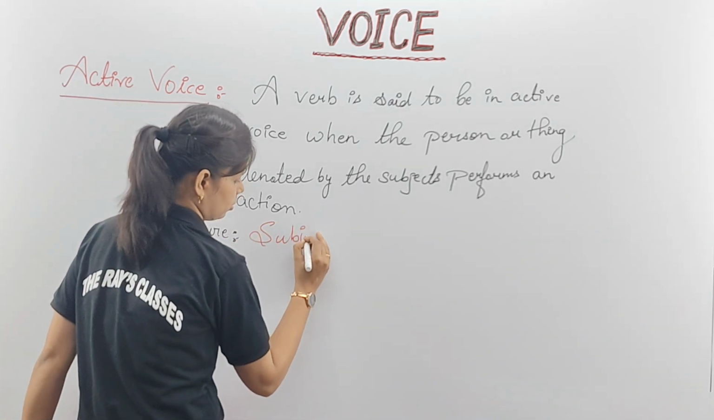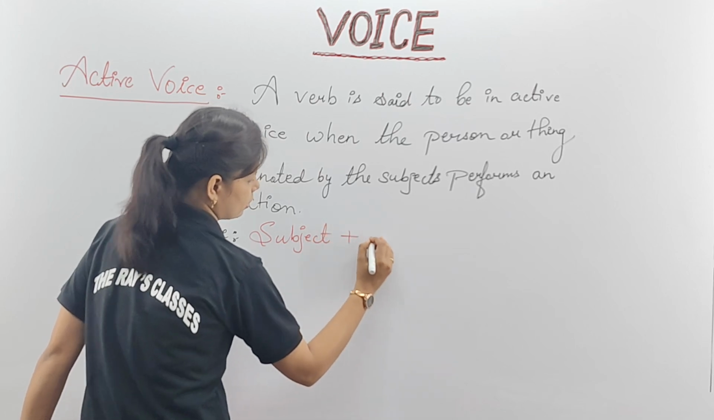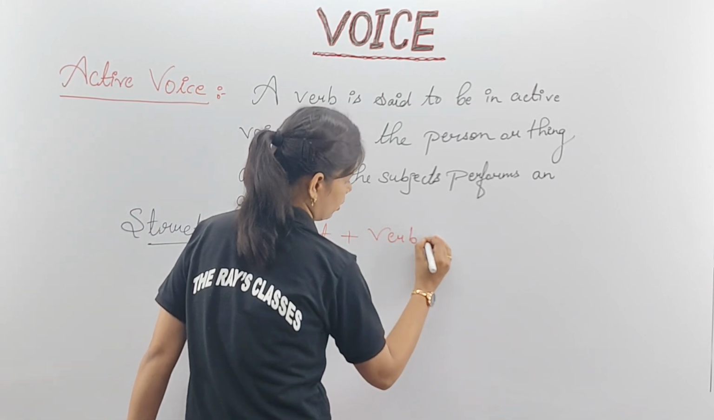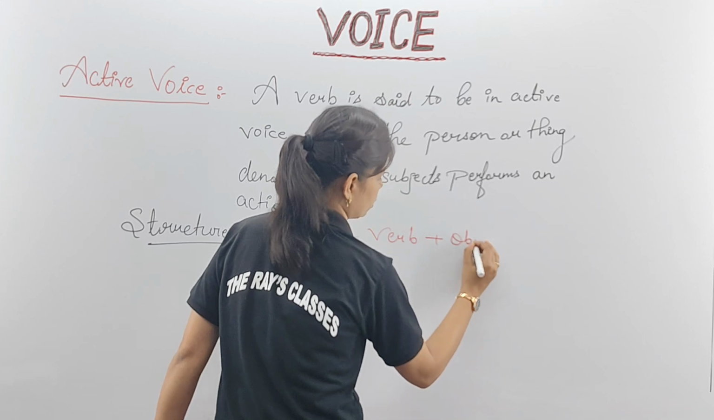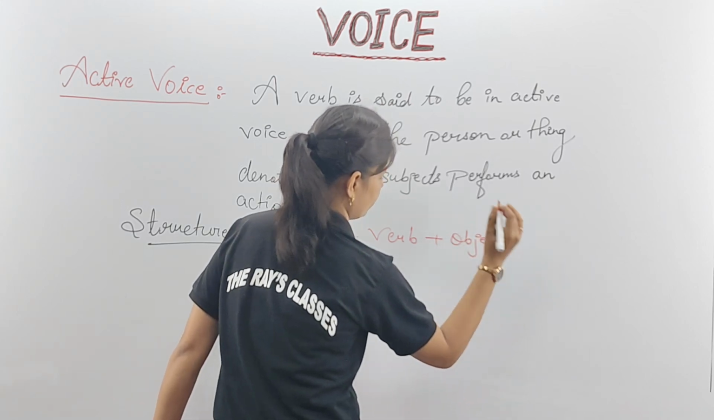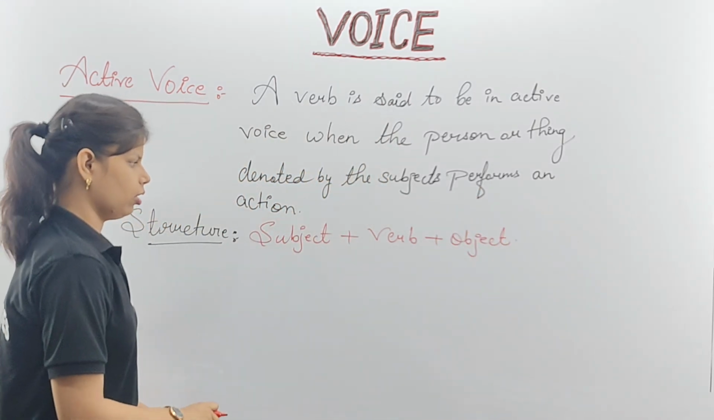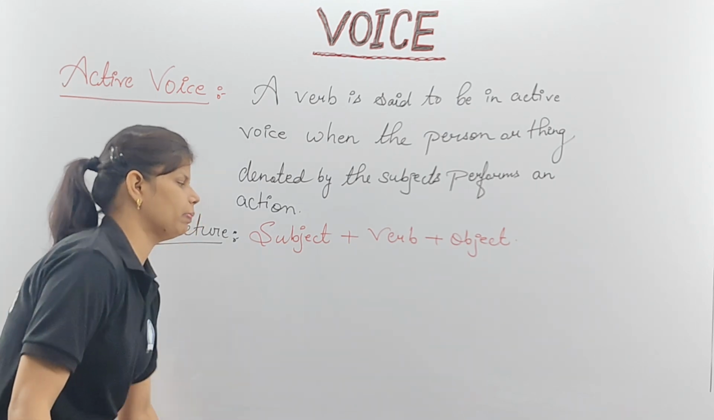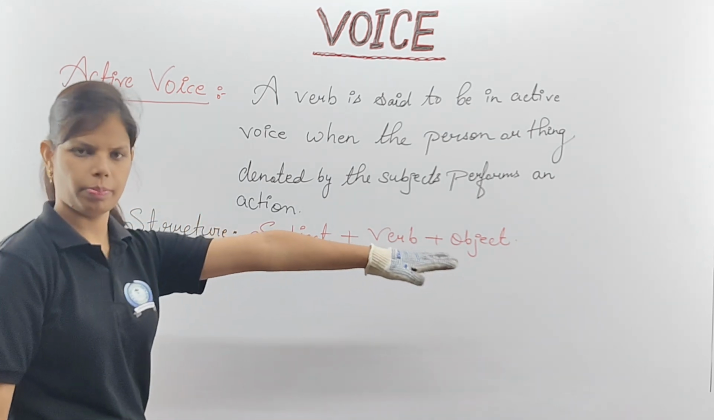Subject plus verb plus object. This is the general structure, and as per the rules we are changing it in different patterns. So what is the structure? Subject plus verb plus object.